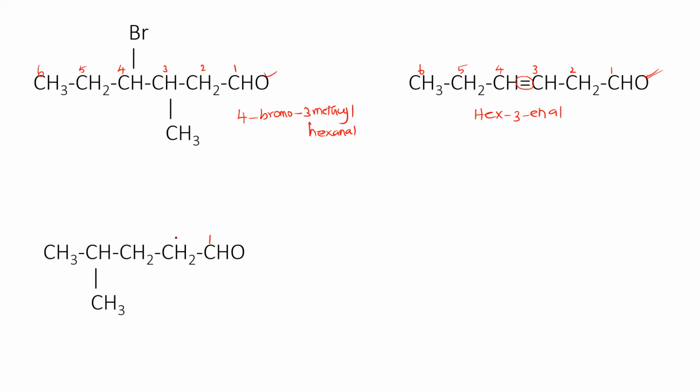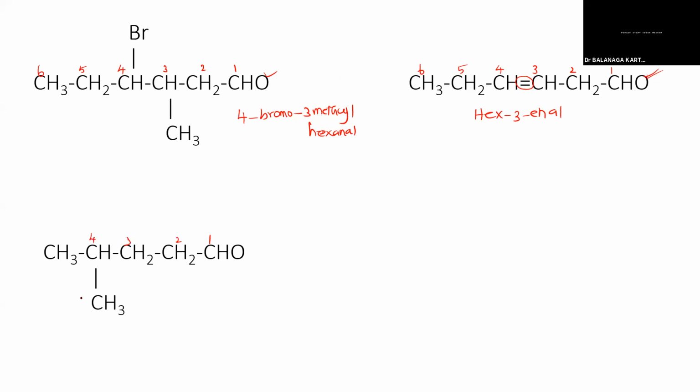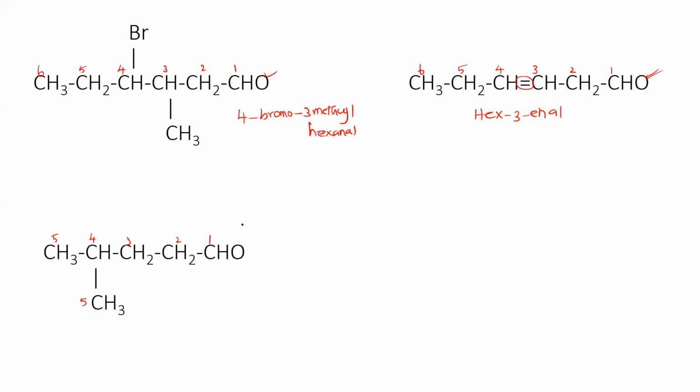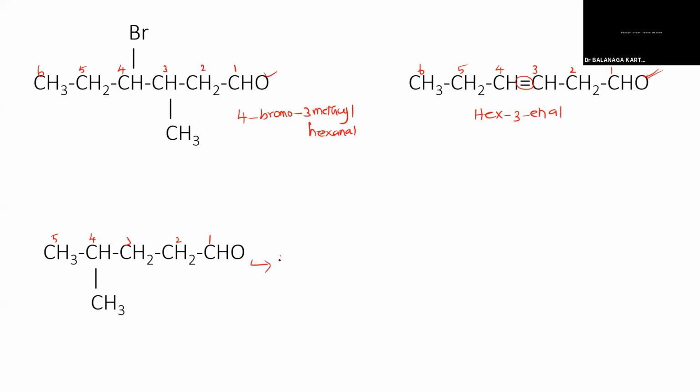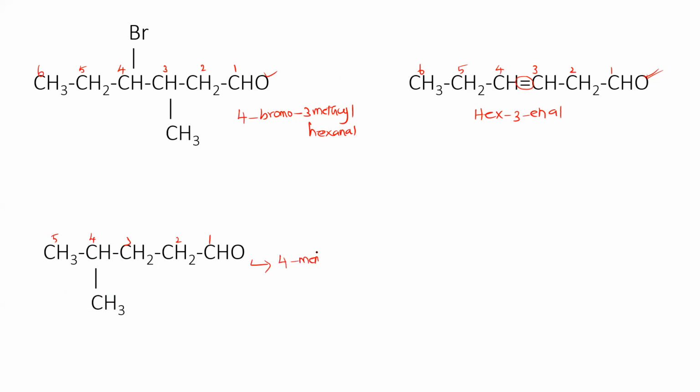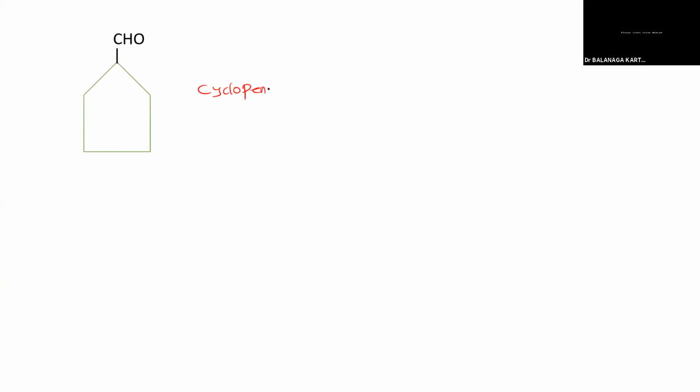Here 1 2 3 4 5, whatever it may be. If I take this as 5, then we can take this methyl group as a substituent. Then 4-methyl pentanal. 4-methyl pentanal. That's very nice. Yes. And how will you name this? Carbaldehyde. Yeah, cyclopentane carbaldehyde.